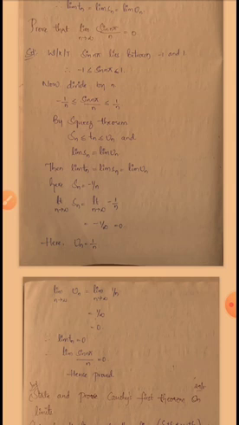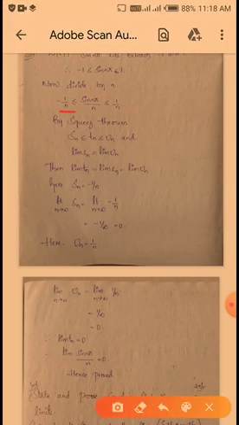Here Sn is equal to minus 1 by n and Un is equal to 1 by n. So limit n tends to infinity Sn is equal to limit n tends to infinity minus 1 by n. Substituting n equal to infinity, minus 1 by infinity, the value is 0. So limit Sn is 0.